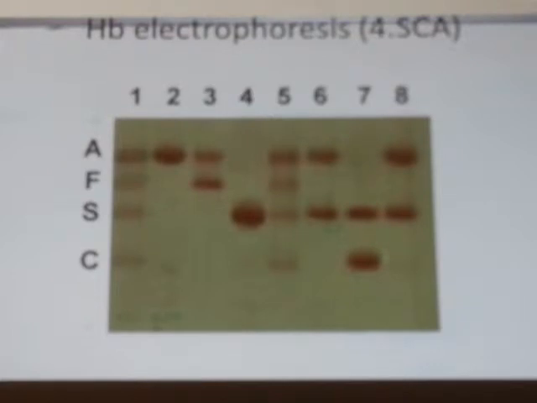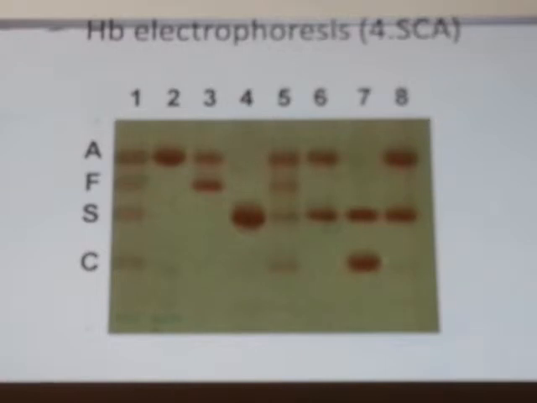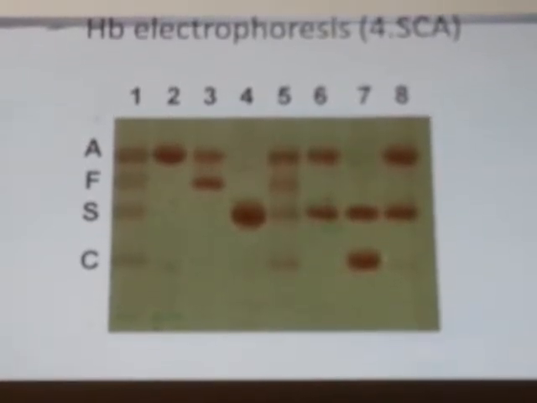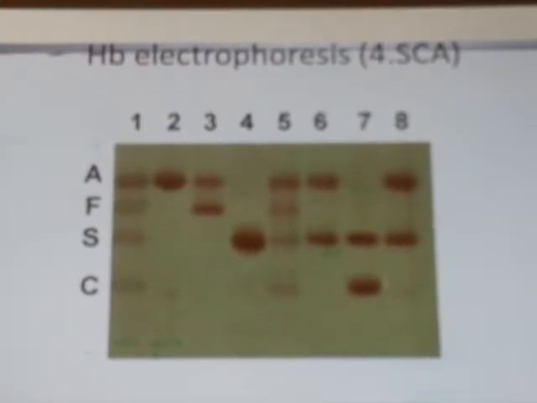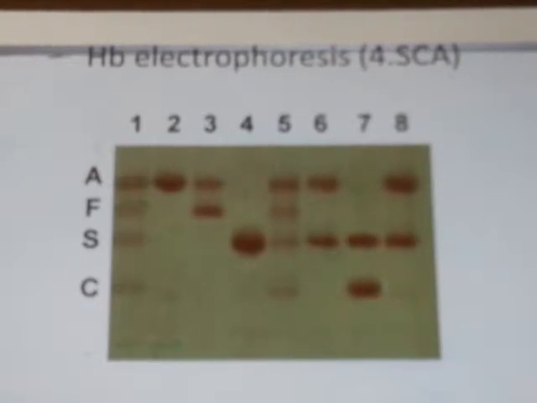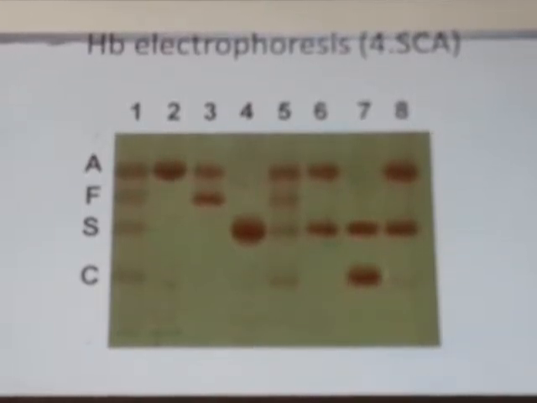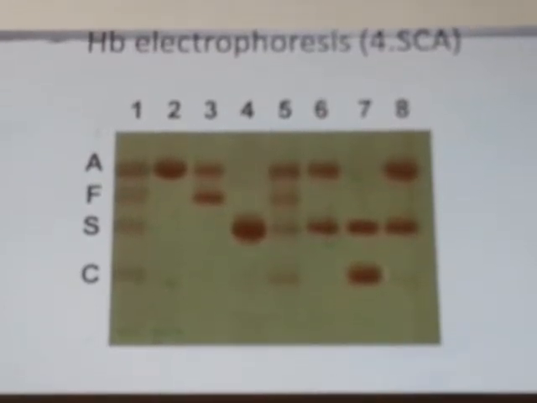Sabar. S and S is sickle disease. But this is A and S, not S and S. Half is A, half is S. Sickle cell trait. When one gene is normal and one is abnormal, meaning 50-50, heterozygous. We call this trait. Initially I told you, all four of these, S, C, D and E, may be disease or trait. Clear?